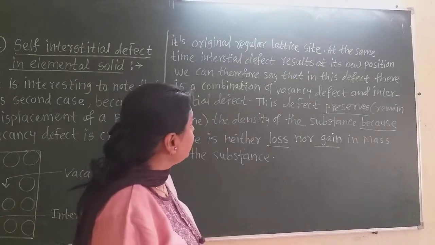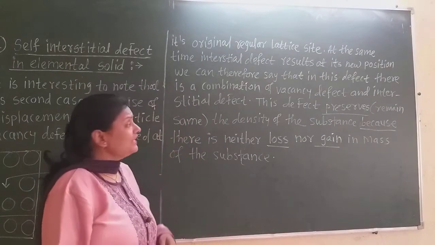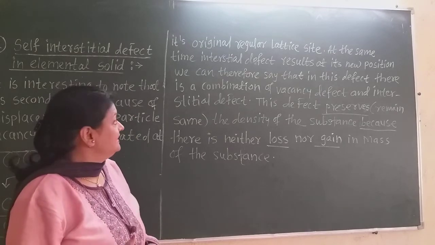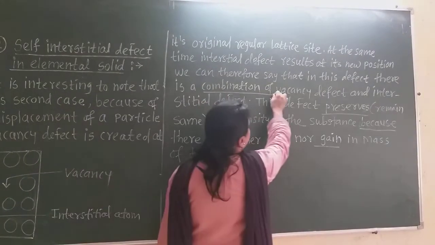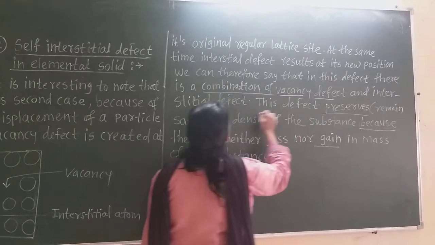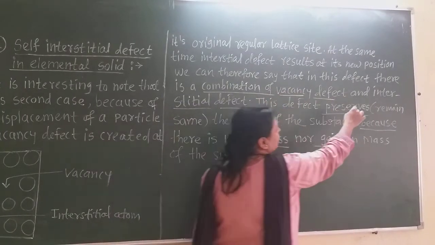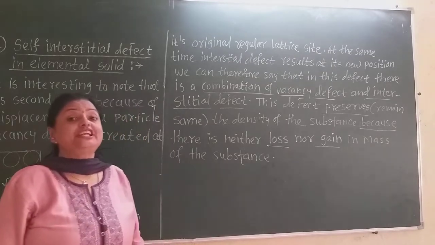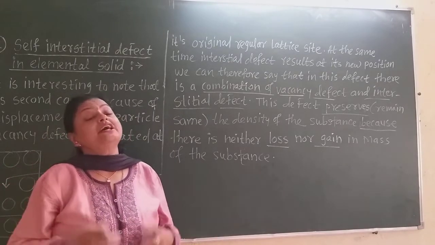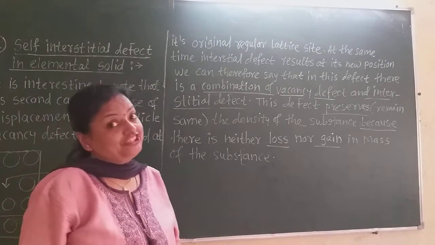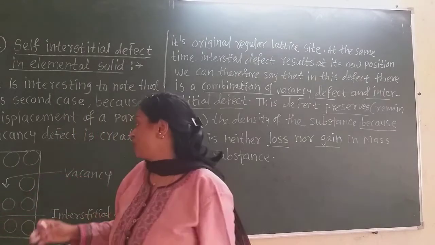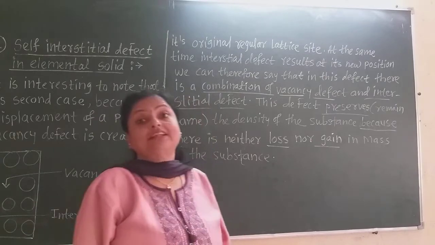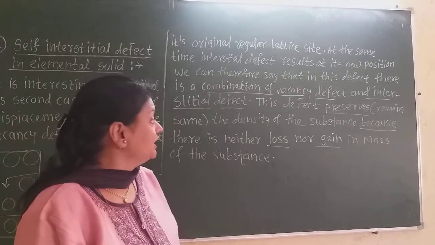And therefore we can say that in this defect there is a combination of vacancy defect and interstitial defect. This second type of self-interstitial defect is the combination of vacancy defect and interstitial defect, because there is formation of a vacancy and also, at the new position of that particle, an interstitial defect.